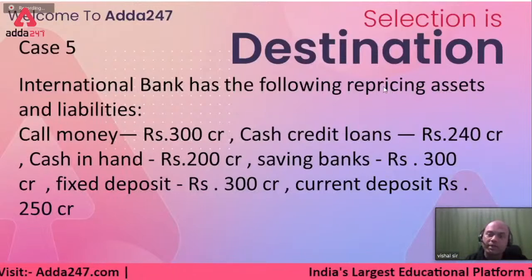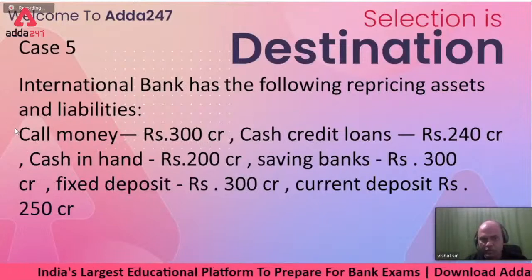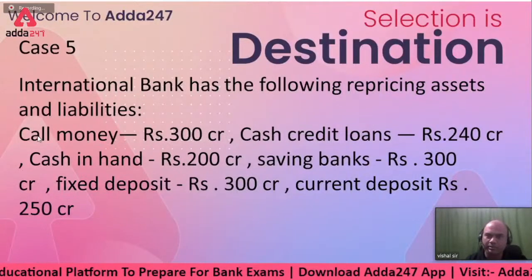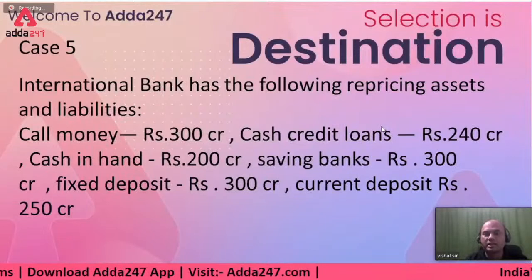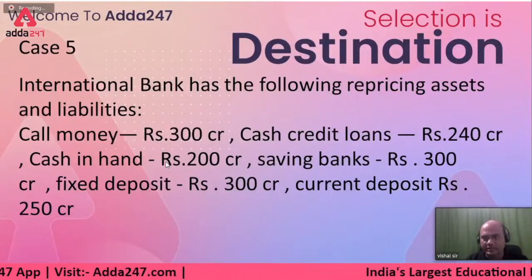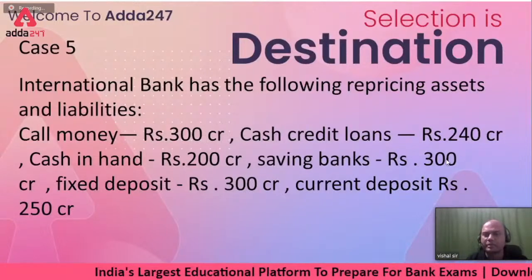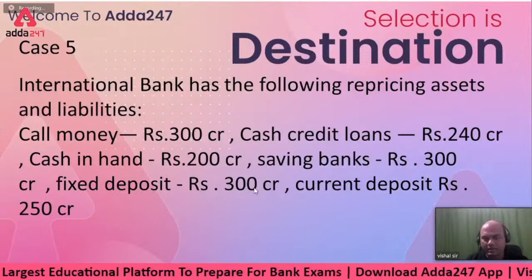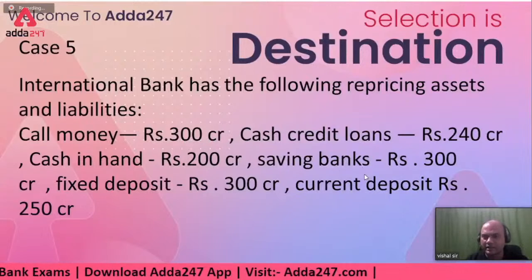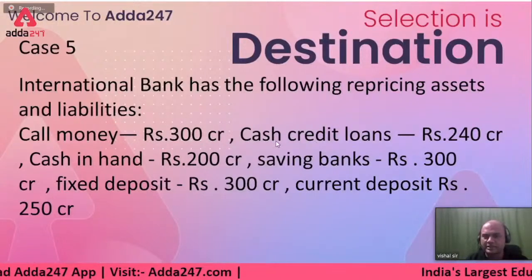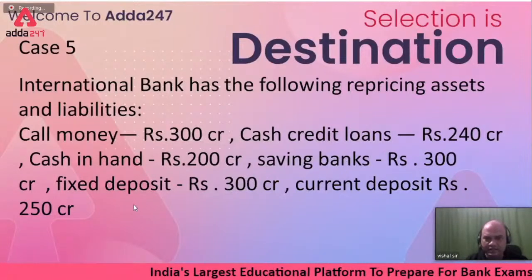And then we'll go to repricing assets. Call money is always an asset. Remember this. Cash credit loans, asset, because it's a loan and you'll earn interest from it. Cash in hand, asset. Savings banks, meaning savings bank deposit, liability. FD, liability. Current deposit, liability. Now we have the difference between assets and liabilities. Call money, asset. Cash credit loan, asset. And the remaining, cash in hand, asset. All 3 are assets and 3 are liabilities.